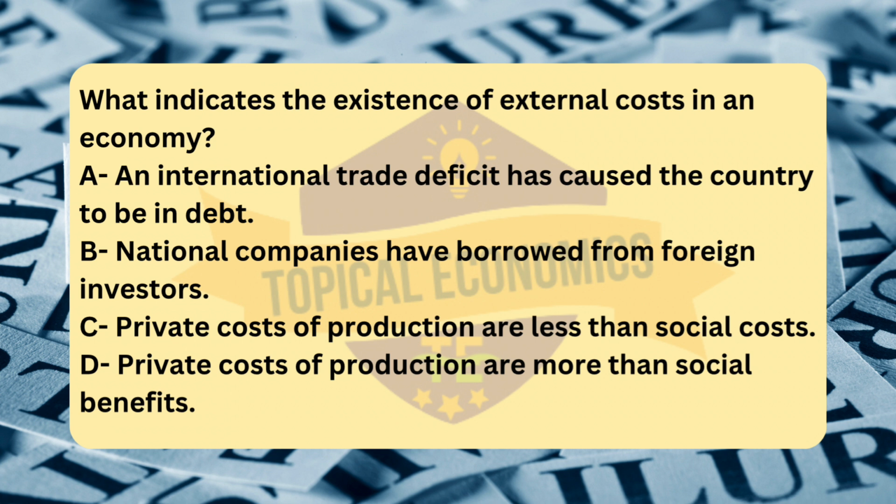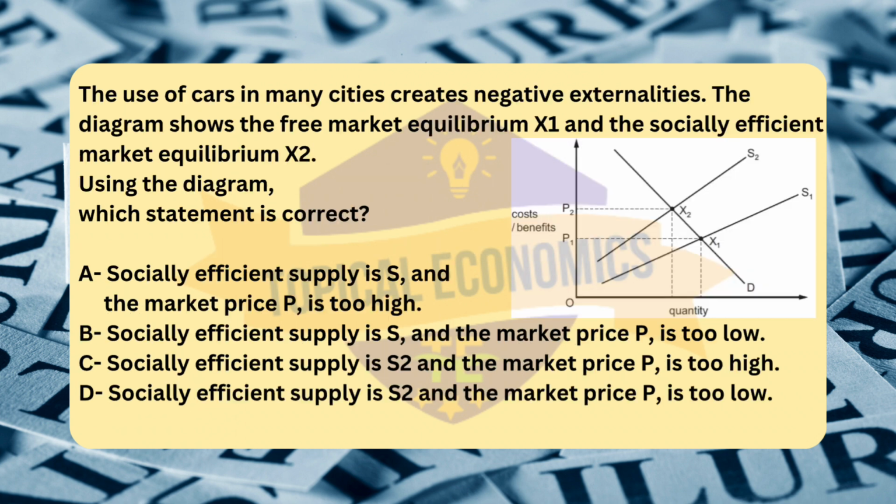Private costs of production are more than social benefits is a bit misleading, as it suggests a misalignment between costs and benefits, but does not directly address external costs. External costs specifically refer to situations where the private costs of production do not reflect the total social costs, including the costs imposed on others. The correct issue here is that private costs are less than social costs, not the comparison of private costs to social benefits. Moving to question number 42.